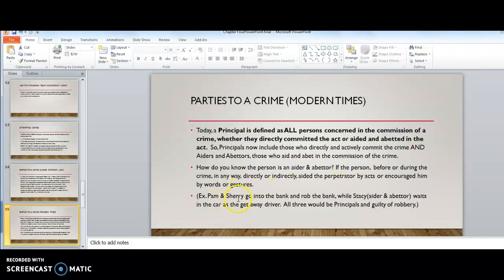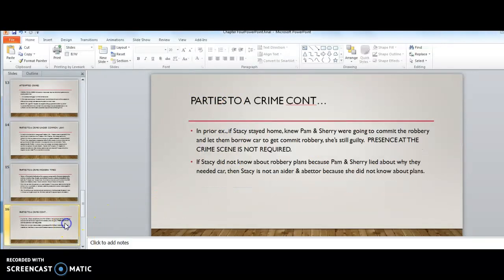Here's an example. Pam and Sherry go into the bank and rob the bank while Stacy waits in the car as a getaway driver. All three would be principals and guilty of the robbery. Even though Stacy's an aider and abettor, she's a principal. She was the getaway driver, and so equally responsible. In the prior example, if Stacy stayed home but knew Pam and Sherry were going to commit the robbery and let them borrow the car to commit the robbery, she's still guilty. Presence at the crime scene is not required.